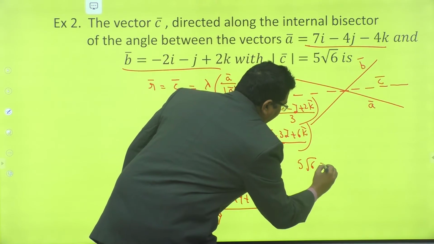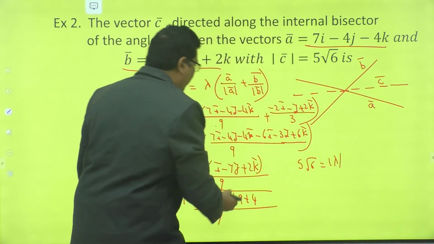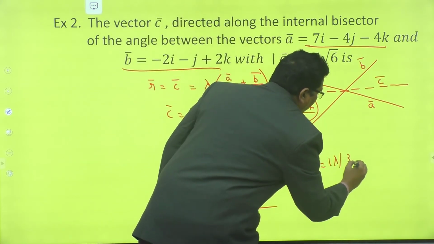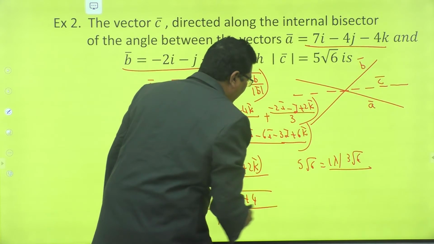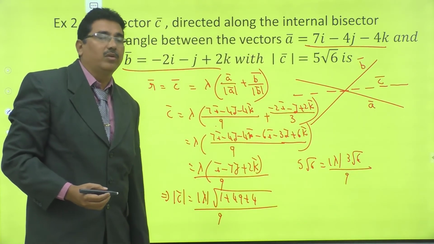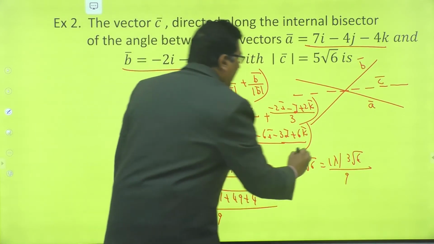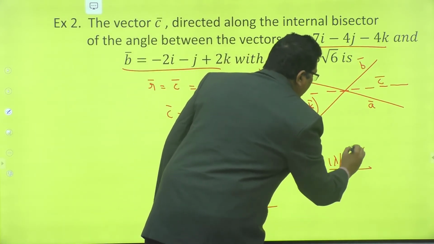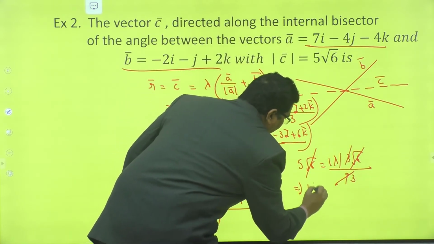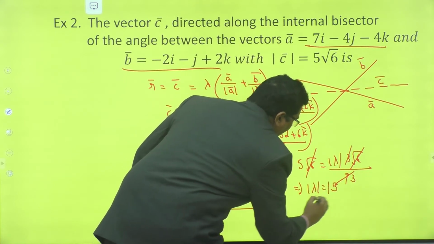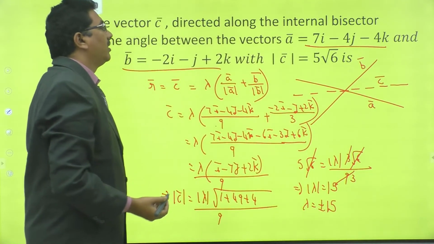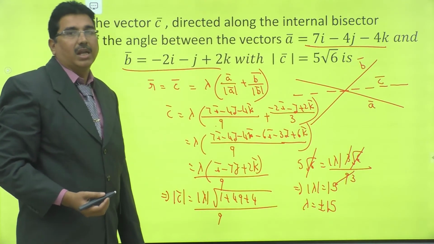So 5 root 6 is equal to mod lambda into root 54 divided by 9. Root 54, 9 sixes are 54, that is 3 root 6. Root 6 gets cancelled, 3 threes are 9, that implies mod lambda is equal to 15, so lambda is equal to plus or minus 15.